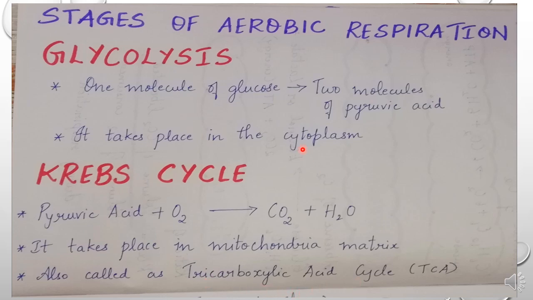I'll repeat once again. Glycolysis is the splitting of a glucose molecule into two molecules of pyruvic acid. It takes place in the cytoplasm of the cell. The next stage of aerobic respiration is the Krebs cycle. Here, the pyruvic acid is completely oxidized with the help of oxygen and converted into carbon dioxide and water. This takes place in the mitochondrial matrix. The Krebs cycle is also called the TCA cycle.